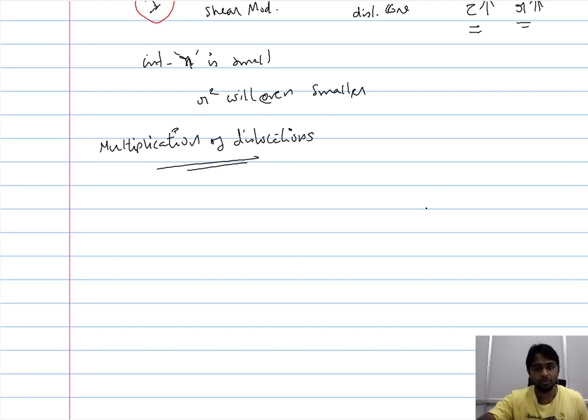Now the multiplication of dislocation, one can begin to understand by considering the nucleation of dislocation. We saw that without imposing any external stress, dislocations can be introduced into the system by different factors. You have thermal gradient, you have the impingement of the nuclei, you have vacancies interacting with each other. These different factors ultimately contribute to the nucleation of dislocation.